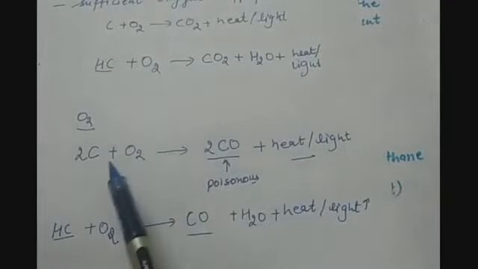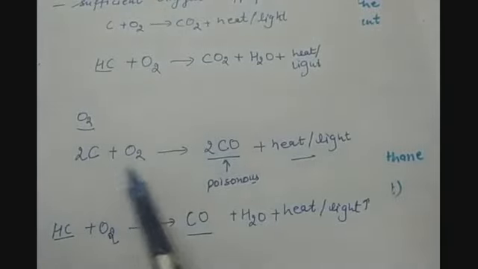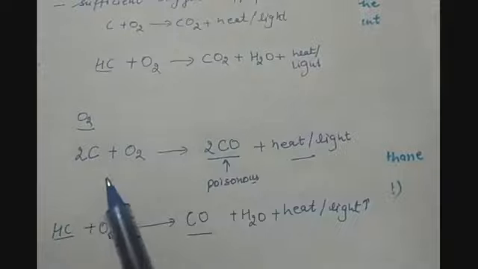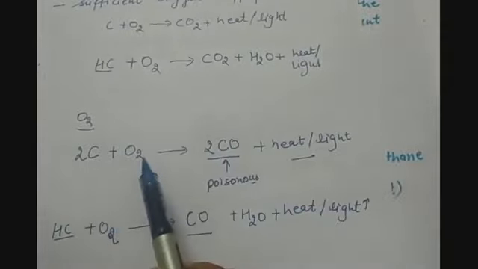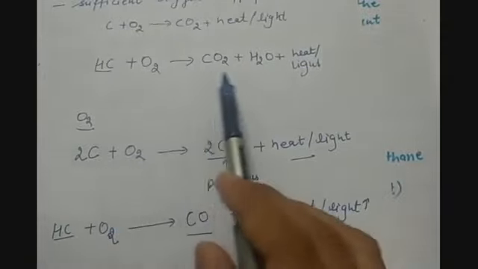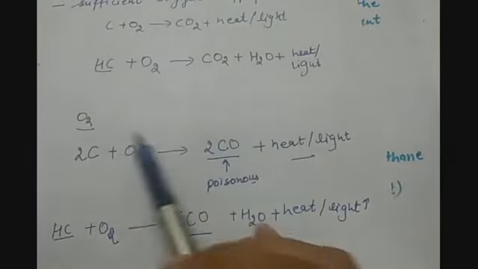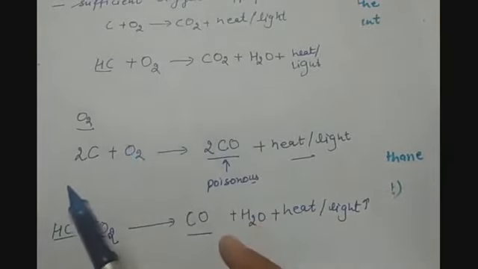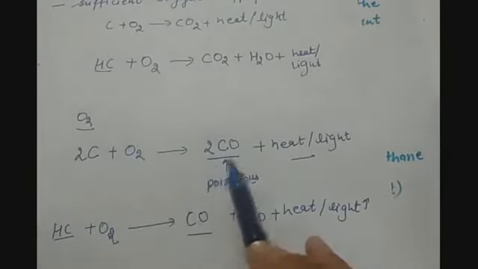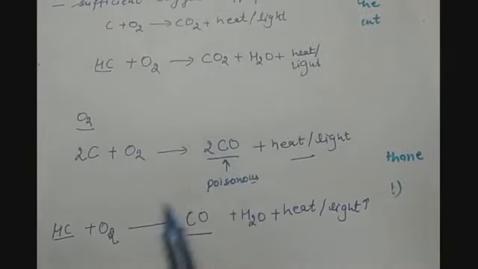But when carbon compounds are burnt in the presence of sufficient oxygen, they form carbon dioxide. But when the oxygen present is insufficient for the combustion, they will always form carbon monoxide, which is a poisonous gas.